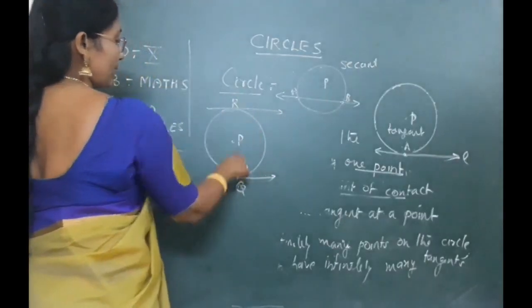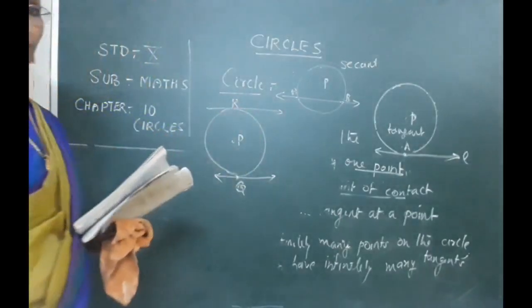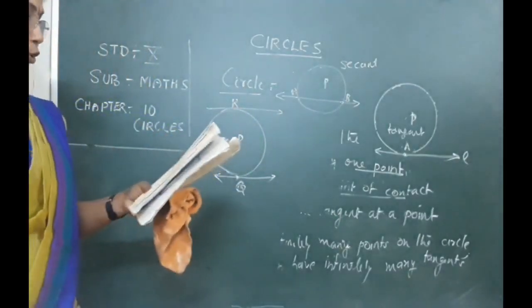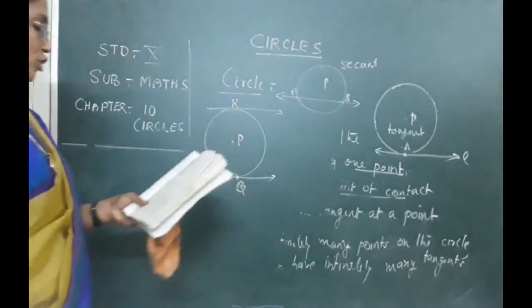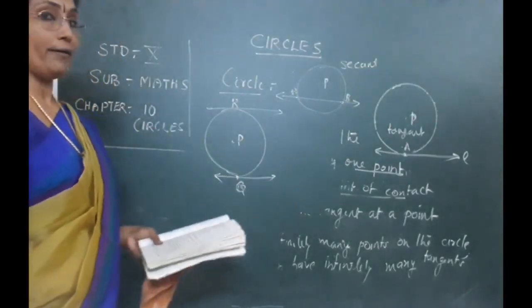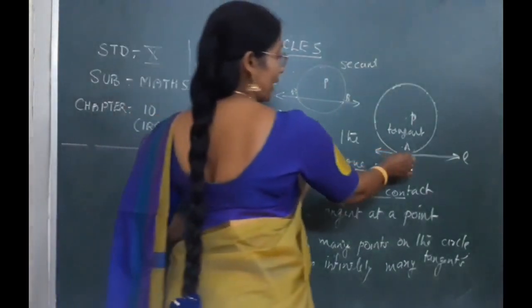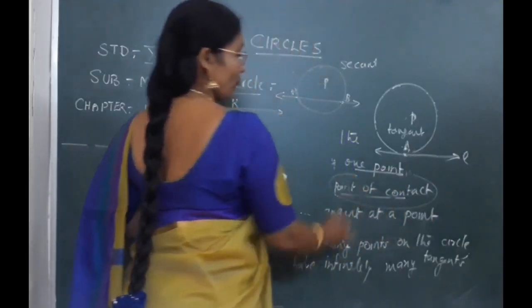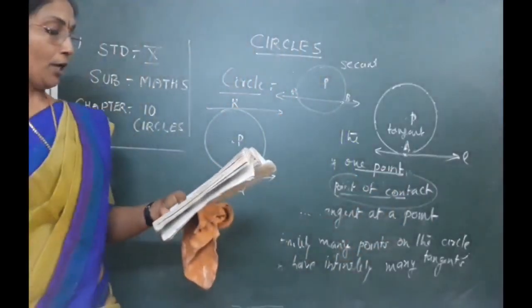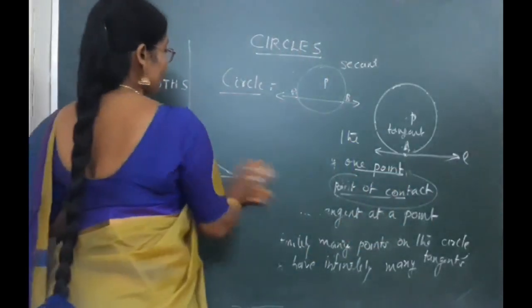Okay, so how many tangents can be parallel? It should have 2, at most 2 parallel. Now the common point of a tangent to the circle is called what? I already mentioned to you, what is that? Point of contact.